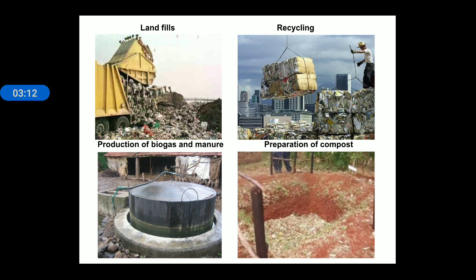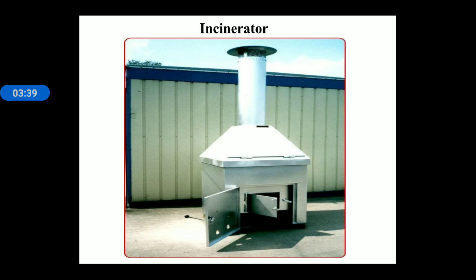Next, preparation of compost. In this method, the waste is placed deep under the soil surface, where microbes are present, which will decompose it into manure, or we can say formation of manure will take place. Incinerators are large chambers in which the waste is heated, or we can say burned, into less toxic products. So incineration simply refers to burning, and in incineration the waste is cut into several pieces so that burning will be effective.